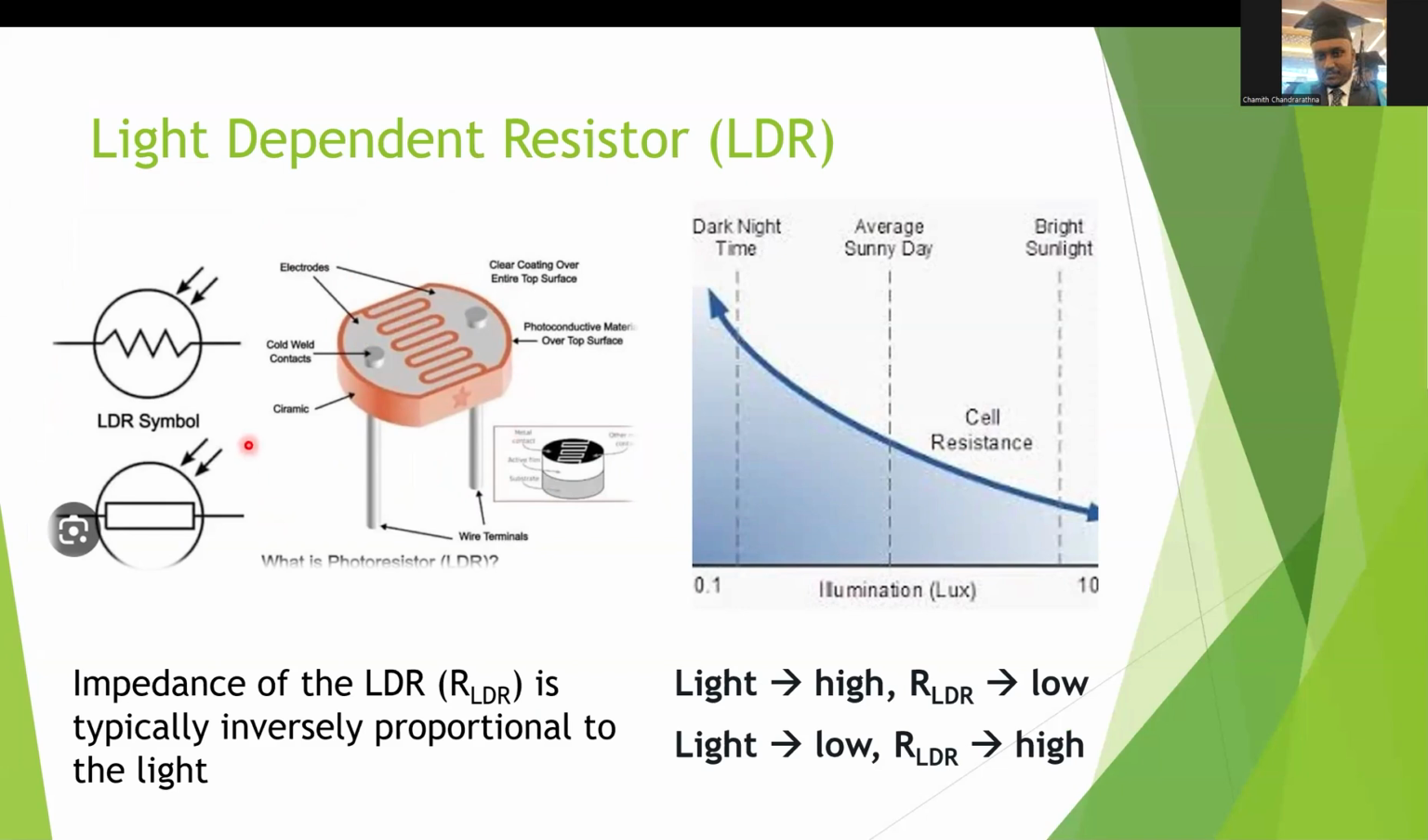LDR. Here is the packaging of the LDR. It consists of a ceramic body, two electrodes, and the photoconductive material. So here is the variation of the impedance as a function of light illumination.